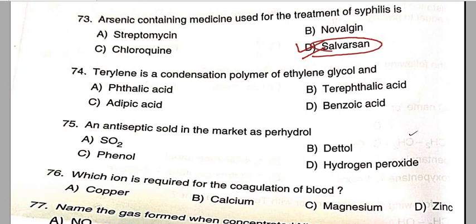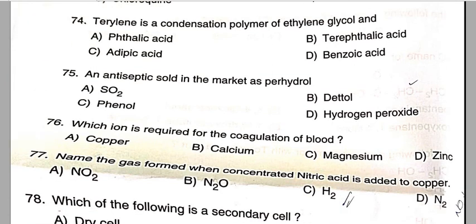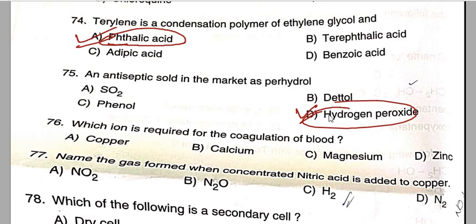Next question is question number 74. In 74 number question, terylene is a condensation polymer of ethylene glycol and phthalic acid, that is option number A is the correct answer. Antiseptic sold in the market as Perhydrol, that will be hydrogen peroxide. Option number D is the correct answer. Which ion is required for the coagulation of blood?